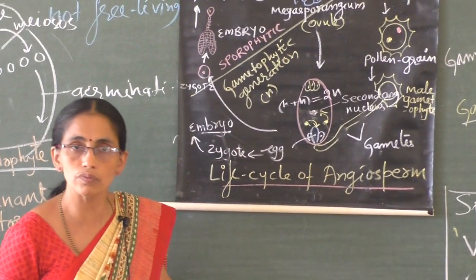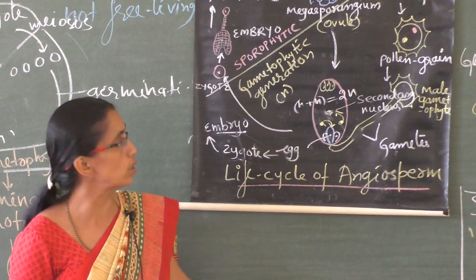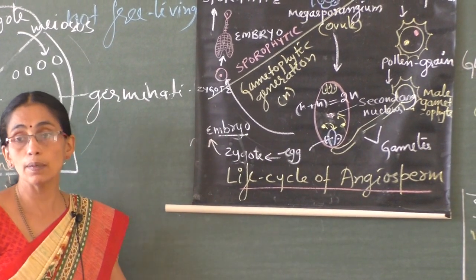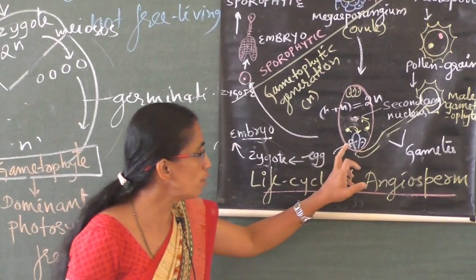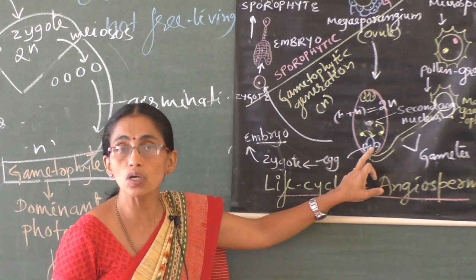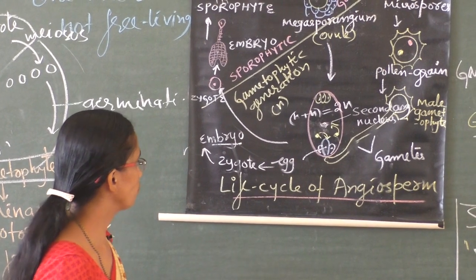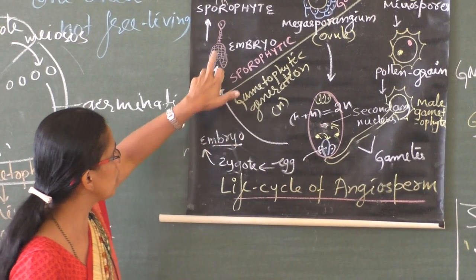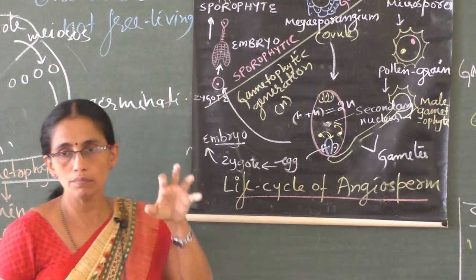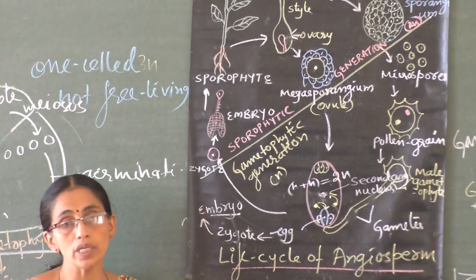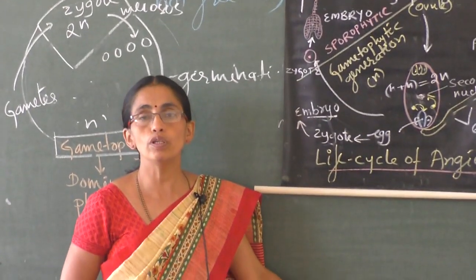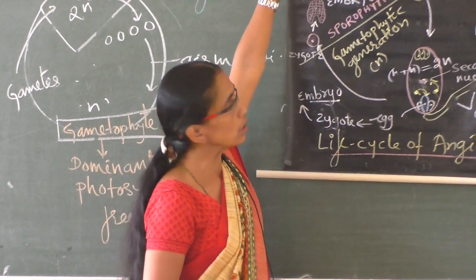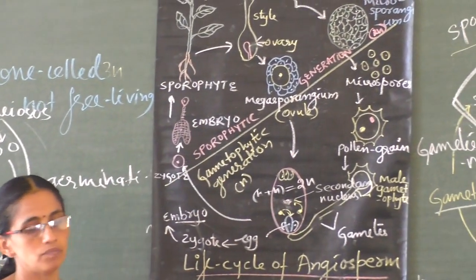Embryo may be with 1 cotyledon or with 2 cotyledons. In monocots it is with 1 cotyledon. In dicots it is with 2 cotyledons. Double fusion occurs. Fusion of male gamete and female gamete is called syngamy. After these changes, the zygote grows and becomes embryo. At that time, ovule changes into seed and ovary changes into fruit. That seed on germination gives rise to the sporophyte.